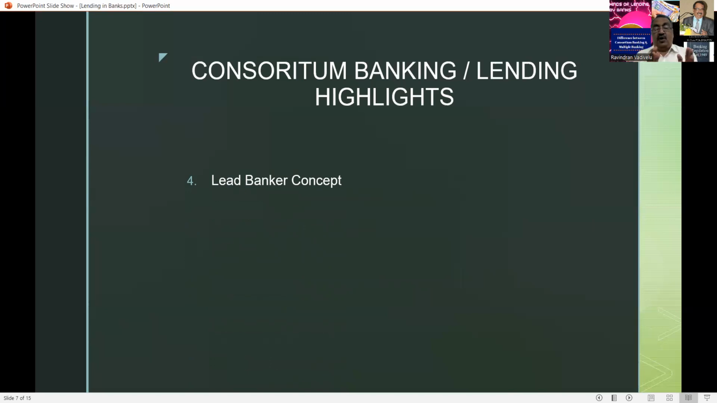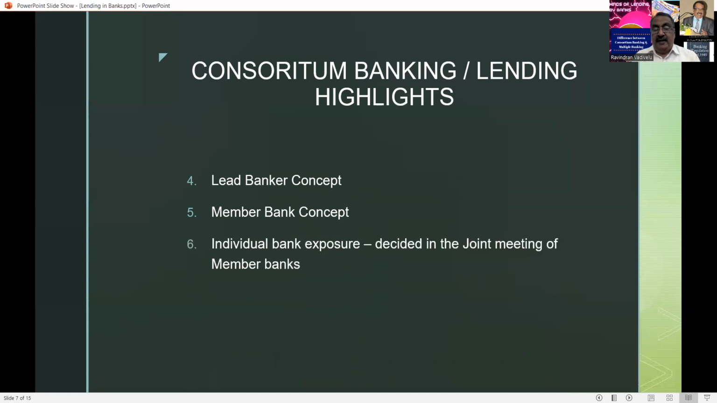If 2 or 3 banks join together and finance a particular customer, all the bankers are called member banks. And among the members, they choose a leader. So the leader bank concept is there with reference to consortium banking, consortium lending. And the individual banker's lending exposure has to be decided by the RBI. So if there are 3 or 4 banks, they divide the extent of lending to the customer.